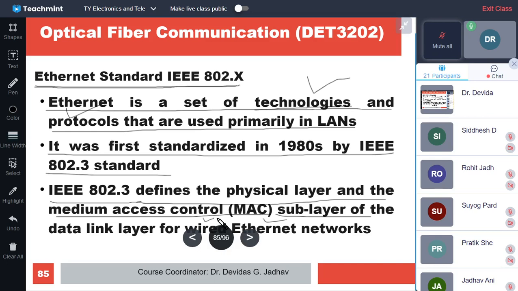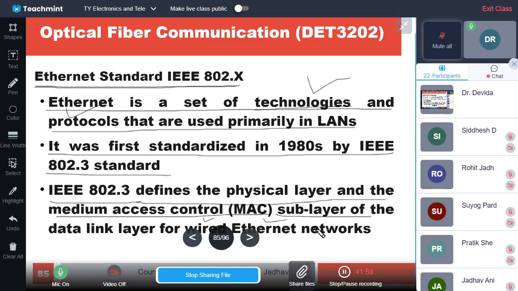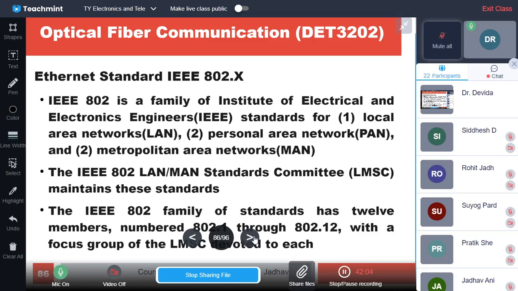This is the lowermost layer in the data link layer, and below that is the physical layer. So these two are defined by IEEE 802.3, for wired Ethernet networks. Similarly it continues for the other technologies.